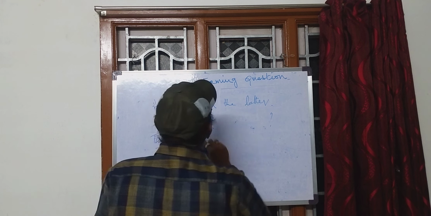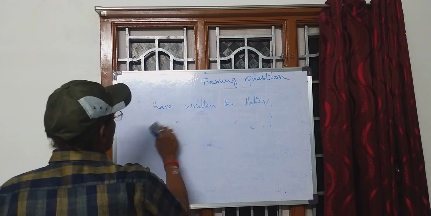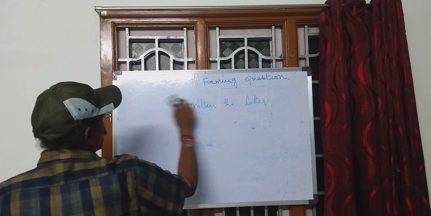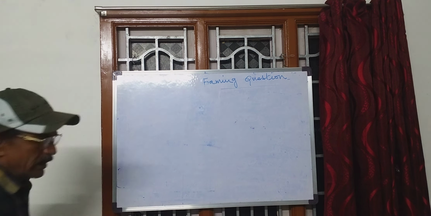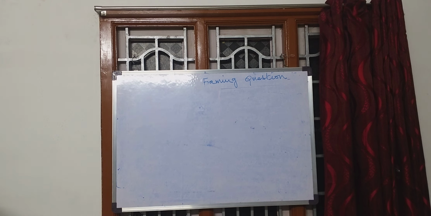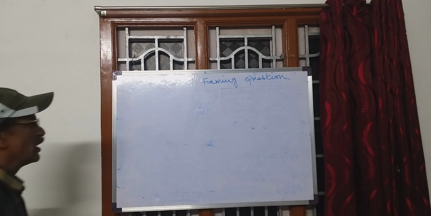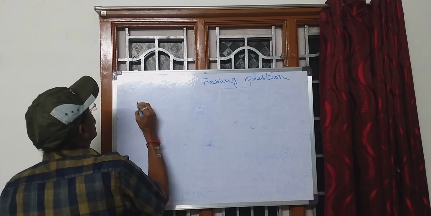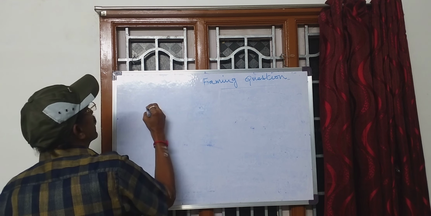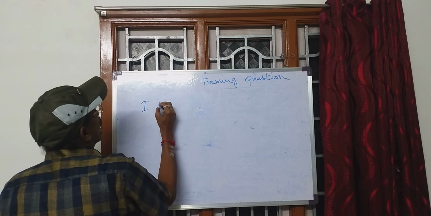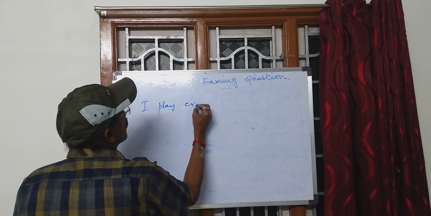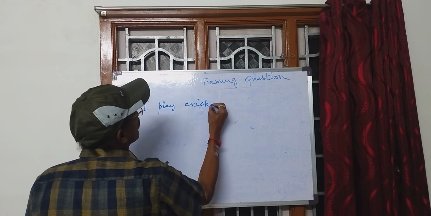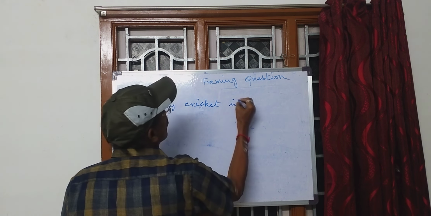Now, the verb part of the sentences are two, and we are able to identify the auxiliary part of the verb and simply frame question easily. Here I'll write another sentence. I play cricket. I play cricket in the ground.